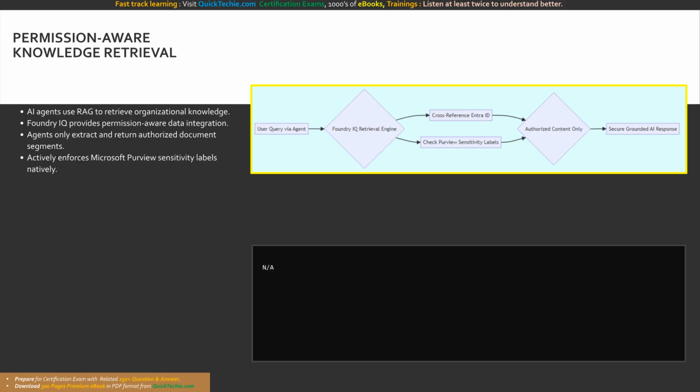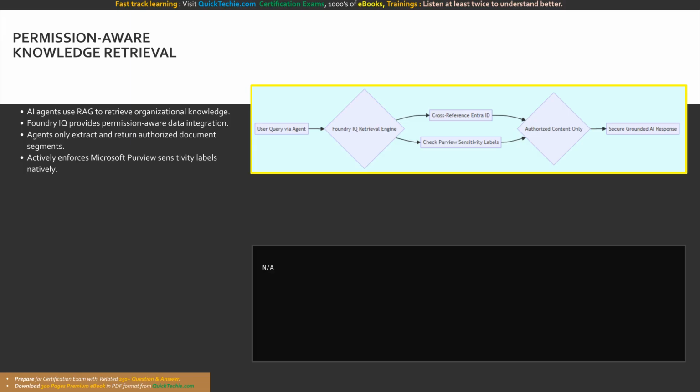When configuring a knowledge connection in Foundry, the underlying architecture maps the querying user's Entra ID token to the data source's access control list. From a development standpoint, you do not need to write complex permission filtering algorithms in your application code. Instead, you pass the authenticated user's context to the agent SDK, and the Foundry IQ layer securely handles the permission evaluation during retrieval.